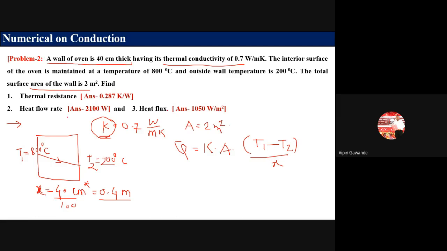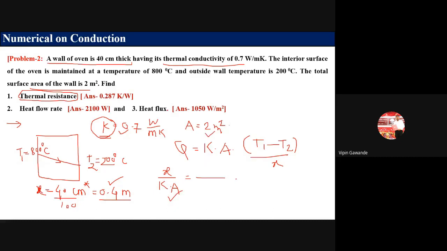Now what is asked in the problem? Thermal resistance is asked. What is the formula for thermal resistance? X divided by K A. Is X given in the problem? Yes, it is given, 0.4 meter. Is K given? Yes, 0.7. Is A given? Yes, 2 meter square.